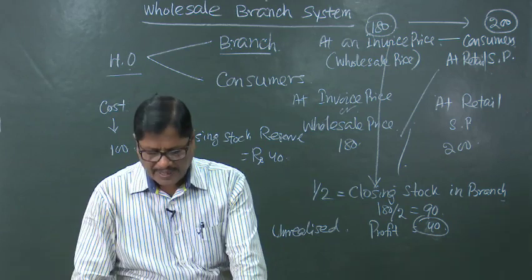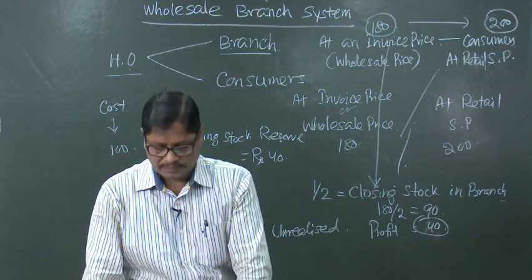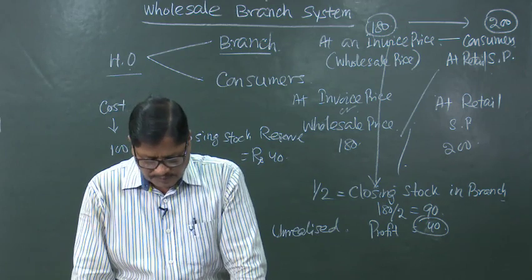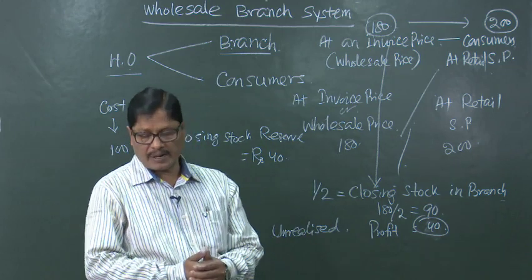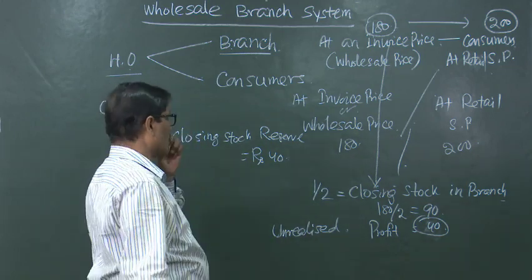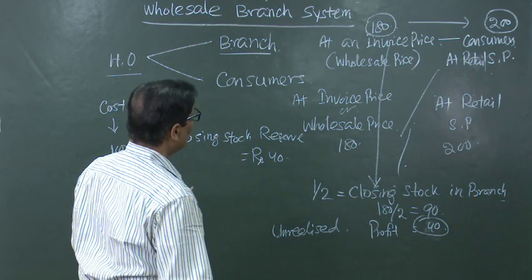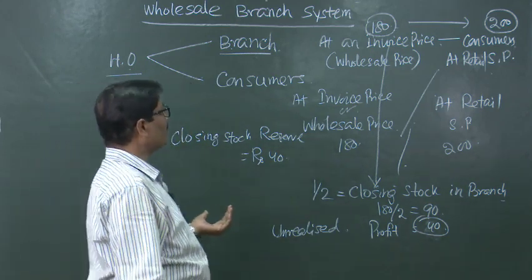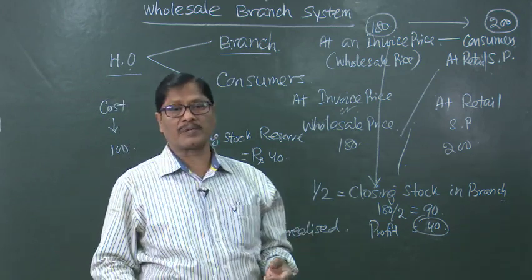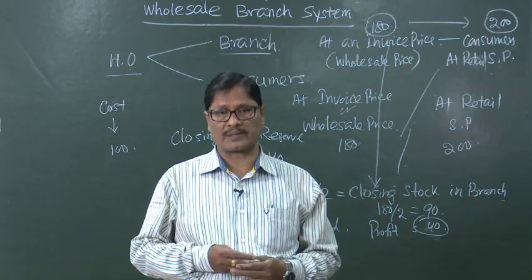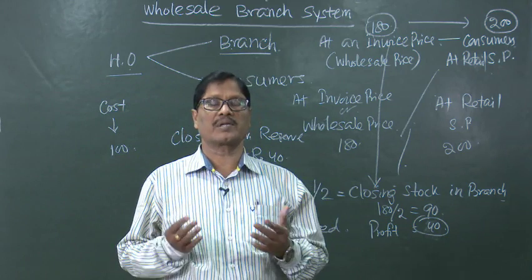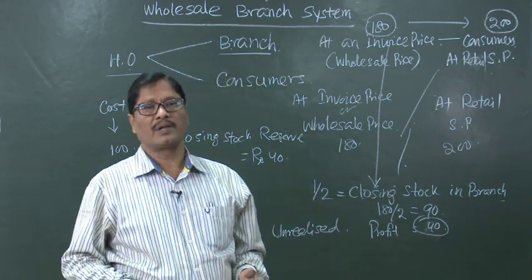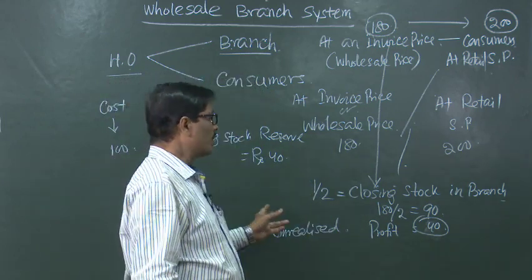In the beginning of the next year, this stock reserve will be transferred to the opening stock reserve account in the head office books. So, now let us take up one problem and work out the sum in the books of the head office as well as for the branch. What is the profit, what is the closing stock, what is the closing stock reserve, how it will become the opening stock reserve, everything can be well understood if we take up a problem.